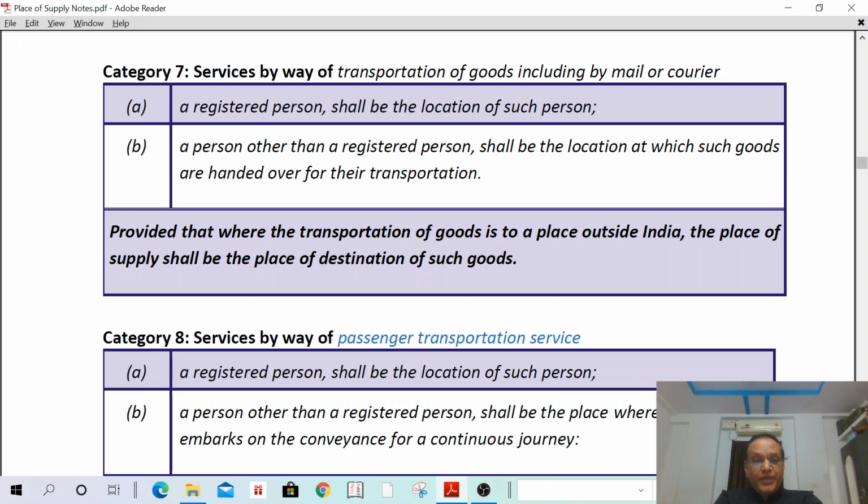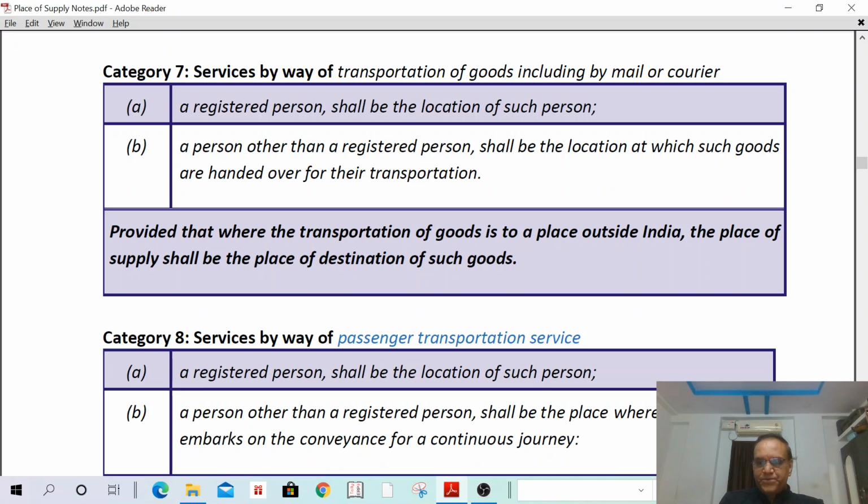If it is a B2C, meaning other than a registered person, the place of supply shall be where the passenger embarks on the conveyance for a continuous journey. Embarks means enters into the conveyance.